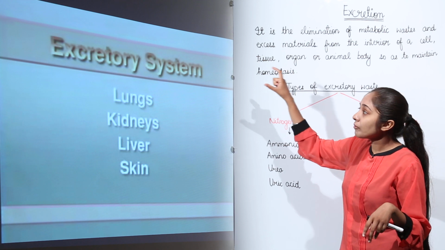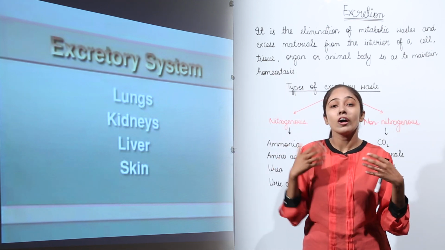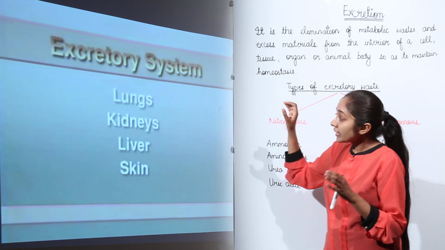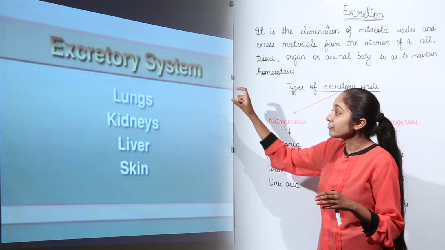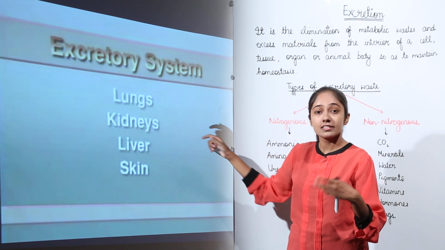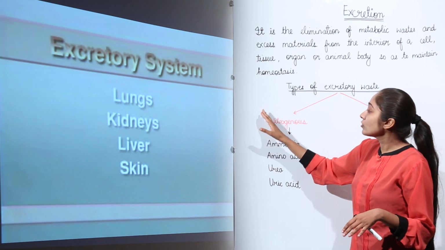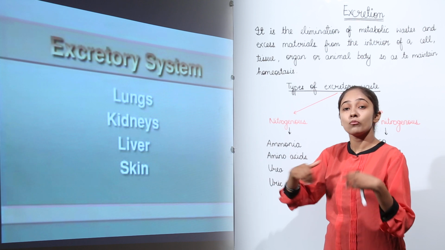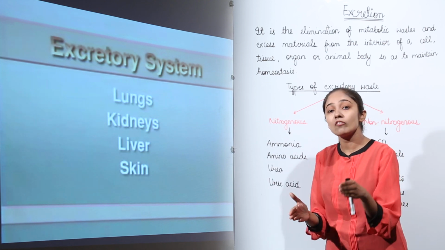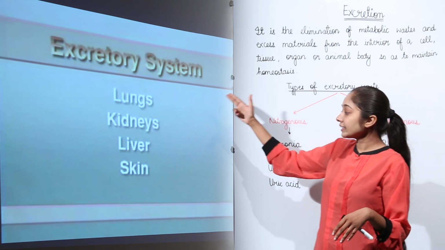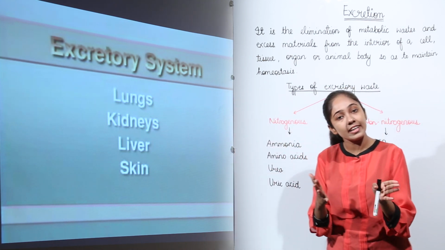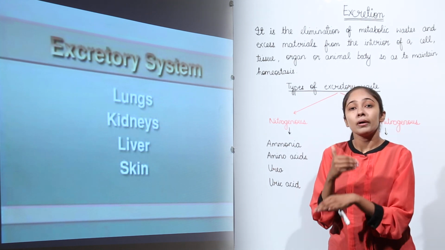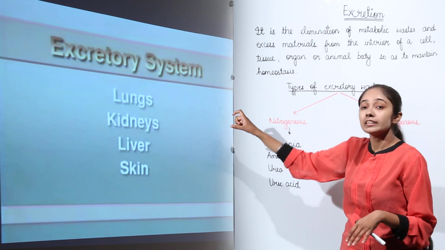When we talk about the excretory system, we are talking about the organs that participate in excretion, the removal of waste. In terms of the excretory system, we have lungs, kidneys, liver, skin, right? The kidneys are the most important organ, or you can say the main organ of the excretory system. Lungs, liver and skin are the accessory excretory organs of the body, right? They also remove waste from your body, but the main organs for excretion are the kidneys.